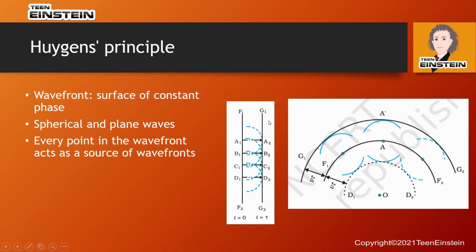So let's see an example here from F1, F2 to G1, G2. These are 2 different planes at 2 different times, t equal to 0 and t equal to tau. Let's see here the points A1, B1, C1 and D1, they themselves create so many wave fronts. And if you take the points with the same phase and then join them together, then you get another wave front. This is how wave propagates in a 3-dimensional way. That's why waves always spread, because every point in the wave front acts as a source of wave fronts.